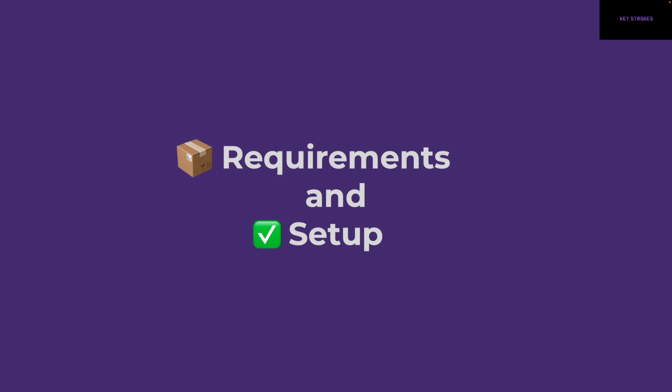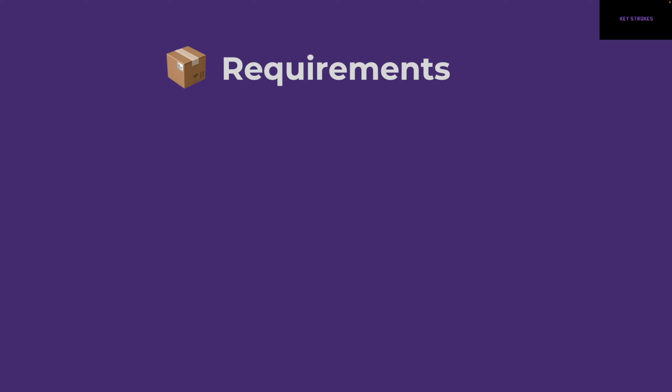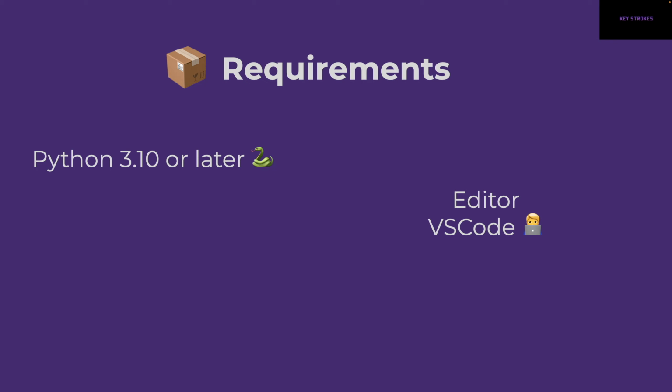So let's take a look at the requirements and how to set up AutoGPT. There are so many ways to set this up, and we'll be using the most minimal setup so that you can get started as fast as possible. As for requirements, you will need Python 3.10 or later, so make sure that you have that installed. And then we'll need a code editor. I'll be using VS Code and I'll be on Mac.